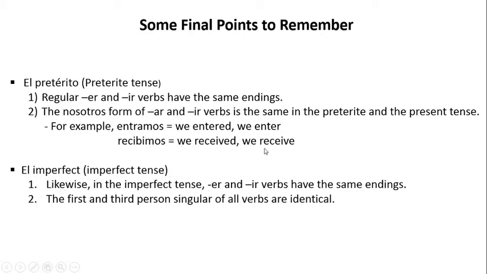Now, you might ask the question, how do you distinguish whether this is a past tense or the present tense? It depends on the context of the sentence. That's how you would determine that. Next, we go to the imperfect tense. Likewise, in the imperfect tense, ER and IR verbs have the same endings. The first and third person singular of all verbs are identical, as you probably noted.